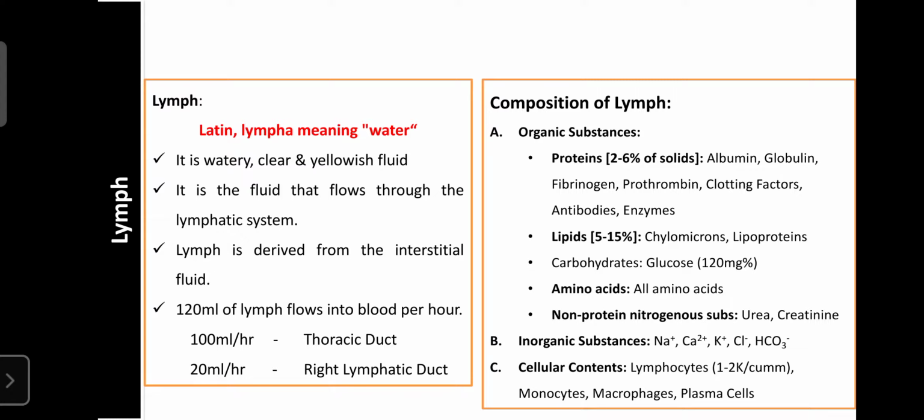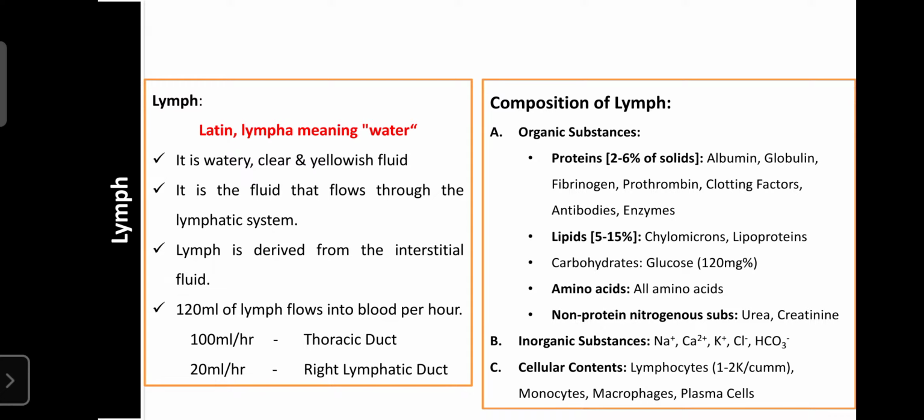So lymph is similar to blood. It is also involved in the circulation of body fluids. It also plays an important role in the recirculation of body fluids and certain nutrients and substances that were left by the systemic circulation.